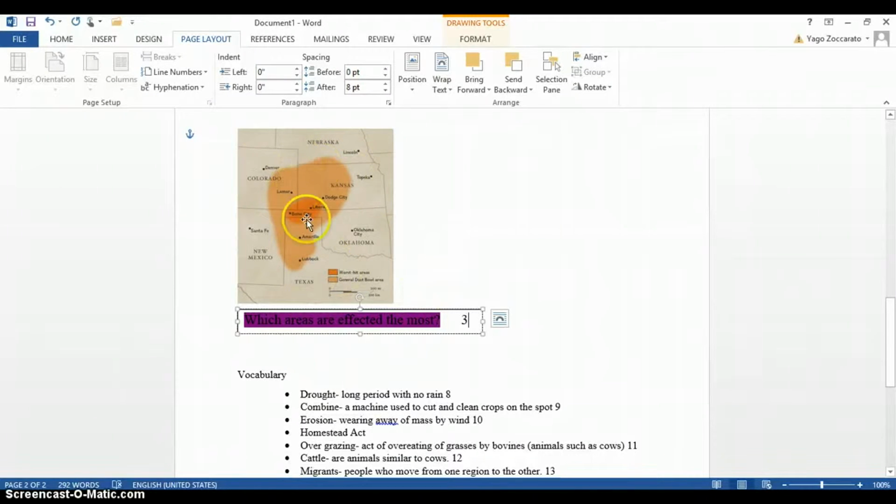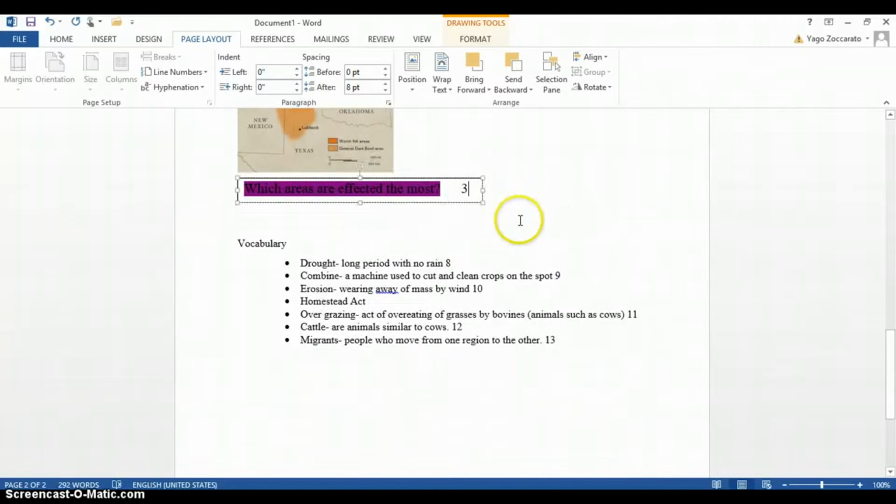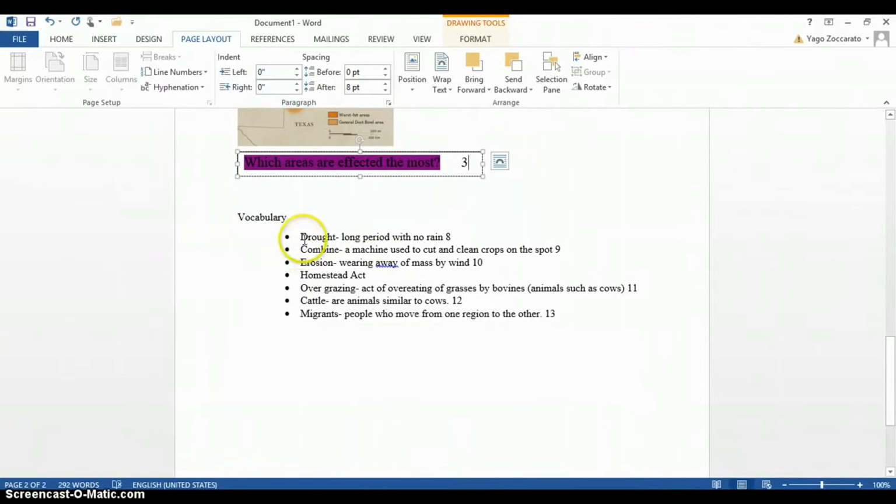Here's our map, which I went over earlier. And the question is, which areas are affected the most? On note card number 3, you can go on to draw a makeshift map in detail of what was affected and what areas were affected to help you study better. And last but not least, we have our vocabulary. Each vocabulary word gets its own note card.